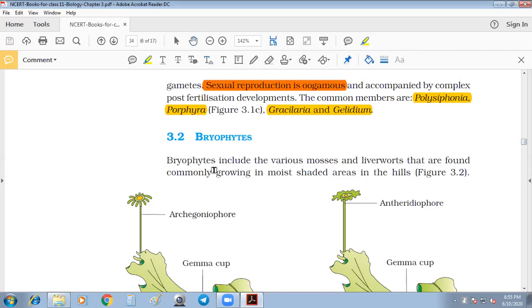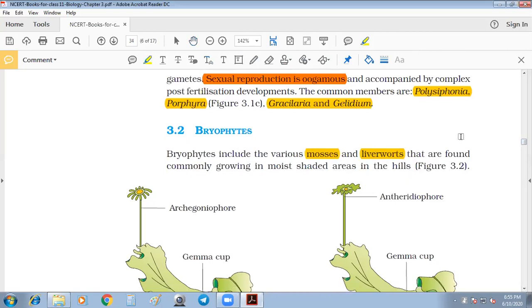Just revise according to what I have told you while I read the NCERT. First, bryophytes include the mosses and the liverworts, which are commonly found growing in moist, shady areas in hills.